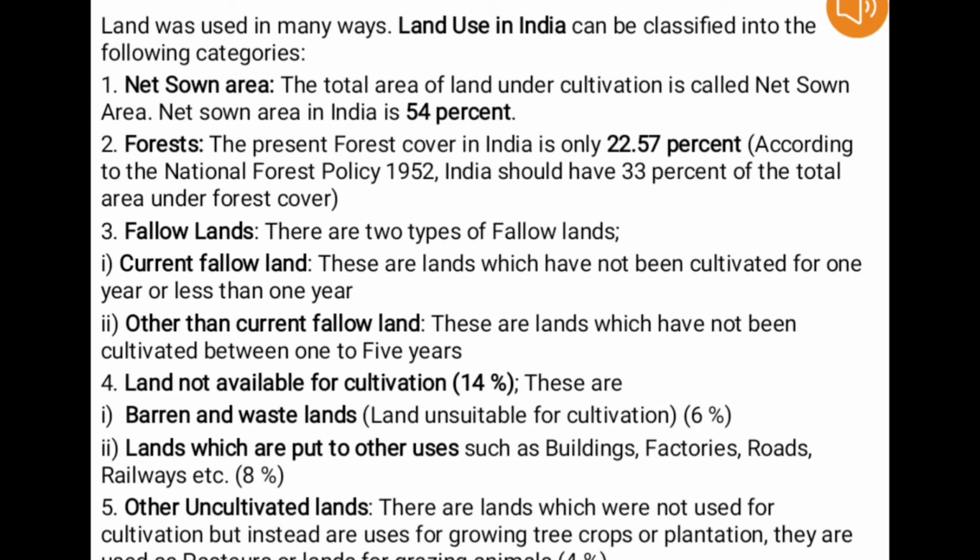So here you have the various uses of land in India, and let me remind you that the data I have given you here might not be accurate or might be different from other data or sources, but for the purpose of understanding the different land use in India, let us take this data that I have presented here. So these are the 5 types or the 5 uses of land: net sown area, the forest, land under forest, fallow lands, lands which were not available for cultivation, and also other uncultivated lands.